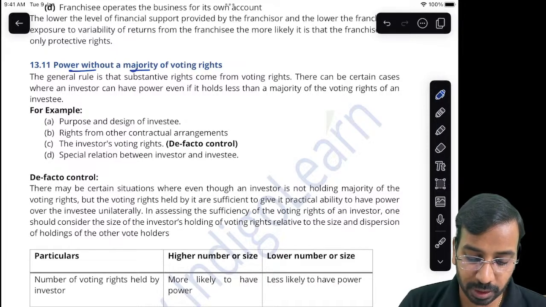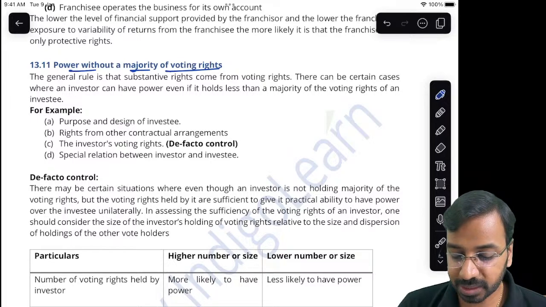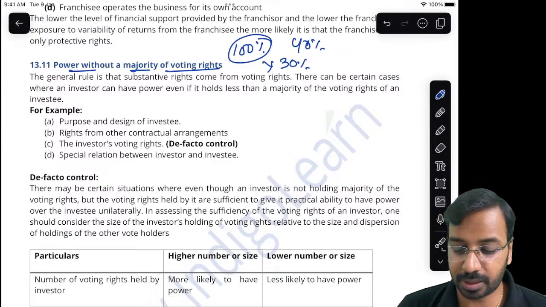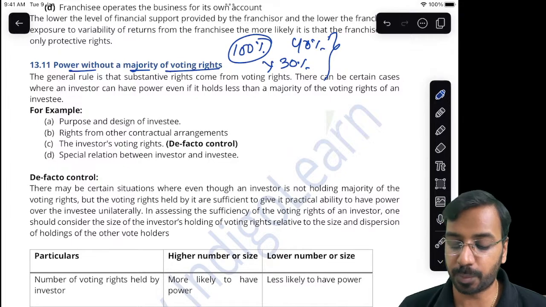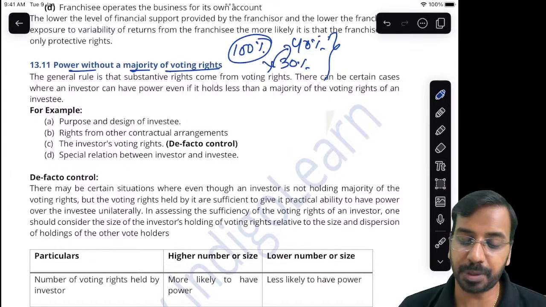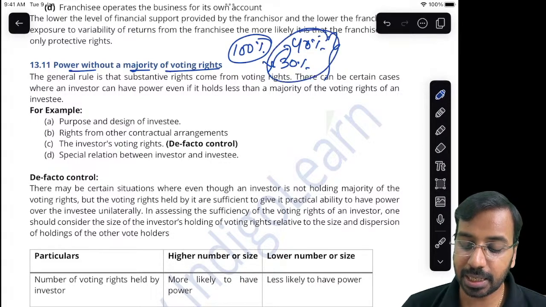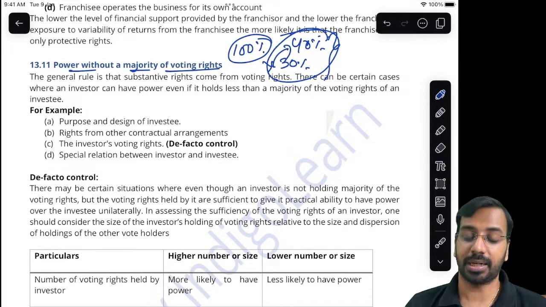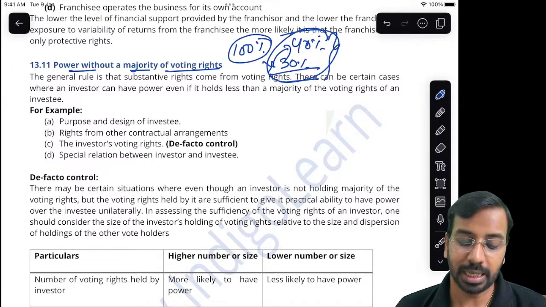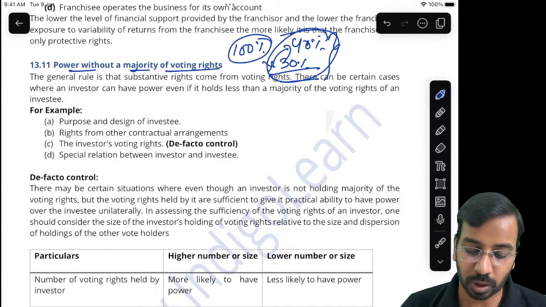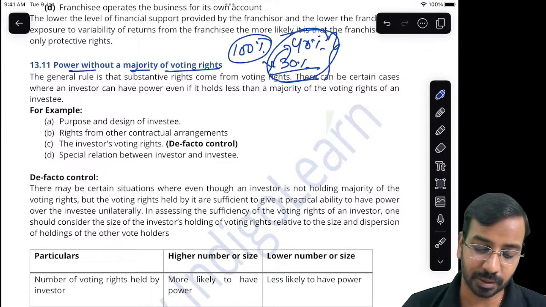Sometimes there is power without majority voting rights. Now when does that happen? Let us say out of 100%, I hold 40% and you hold 30%. Both of us enter into an arrangement and you say that this 30% can also be utilized by me. So we have entered into a contract by which, in principle, I control 70%. These types of control are called de facto control. So even though I am not holding a majority share, I have control because I have additional rights.